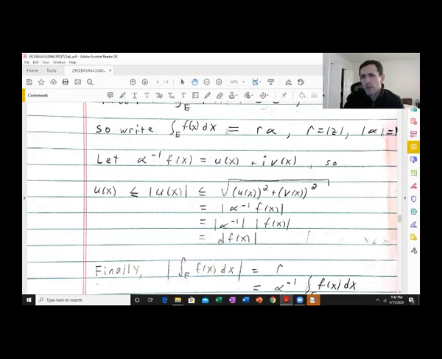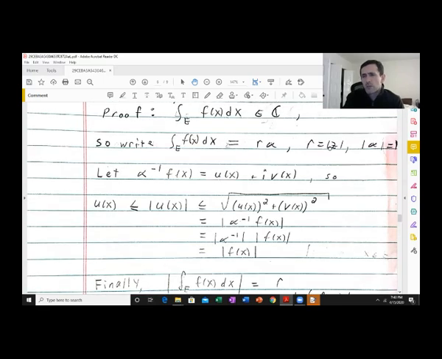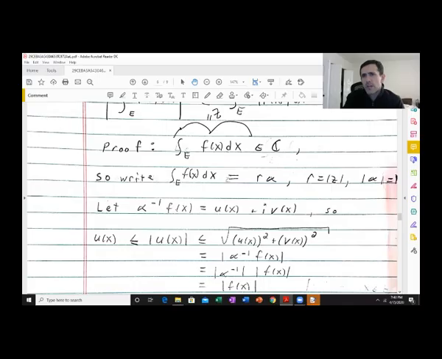So the absolute value of this integral is the same thing as the absolute value of z. Actually, this is a bit silly. You don't really need z here, so let's just get rid of it.